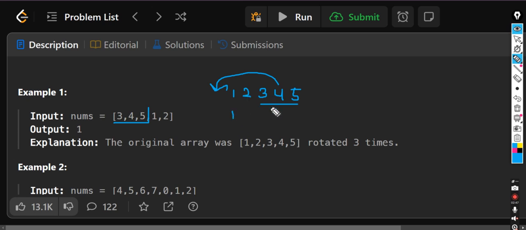That means it has become, okay, this 2 and 1 has been here. So this is a rotated array.